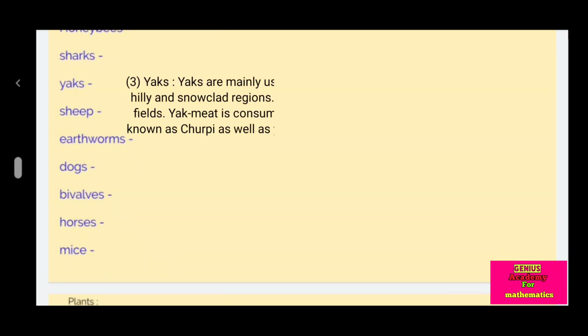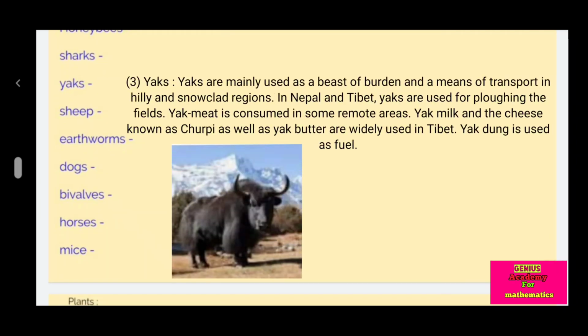Yak. Yaks are mainly used as a beast of burden and a means of transport in hilly and snow-clad regions. In Nepal and Tibet, yaks are used for ploughing the field. Yak meat is consumed in some remote areas. Yak milk and the cheese known as churpi as well as yak butter are widely used in Tibet. Yak dung is used as fuel.